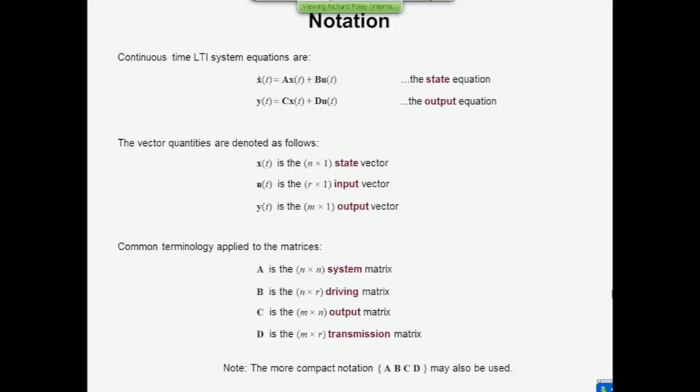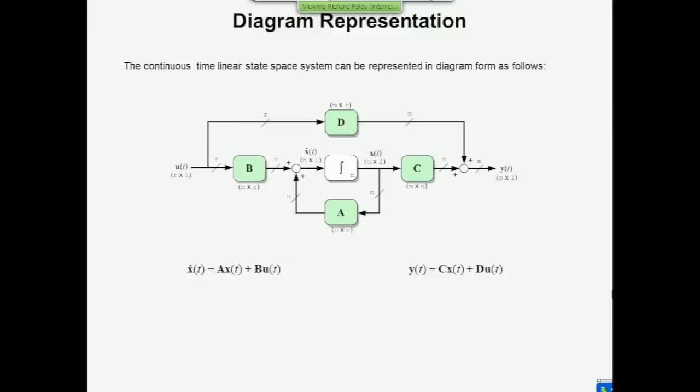Now, this is how you might draw the state and output equations. It's a form that you'll see many times today because we're going to use Simulink to model the behavior of these systems. And these are the two equations at the bottom. You see that the state equation involves the matrices A and B. So in the diagram, it's this part of the diagram involving A and B. And I've written the dimensions on the matrices as well as on the vectors that appear at different points here.